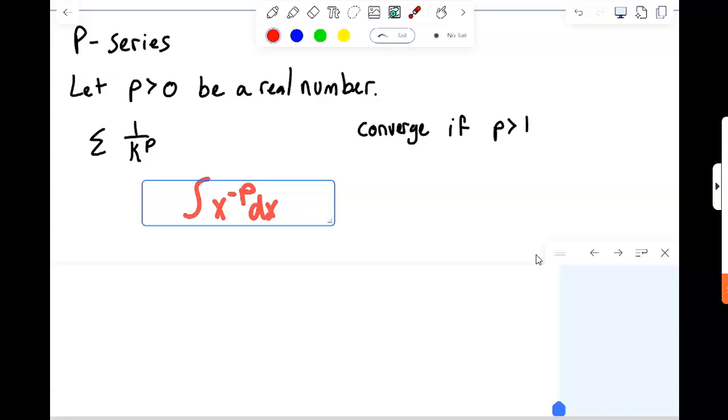If p is less than 1, then minus p plus 1 will be greater than 0. And so you'll end up having x to the minus p plus 1, where minus p plus 1 is greater than 0, so that whole thing is going to go to infinity. Okay, so that's kind of a little of the reason for why this works.